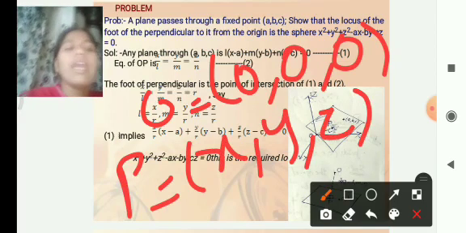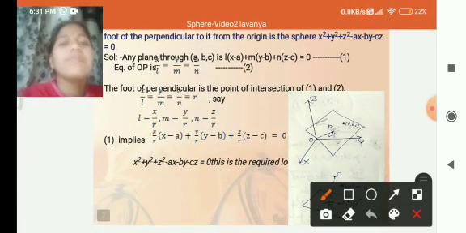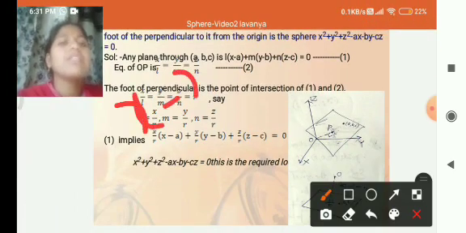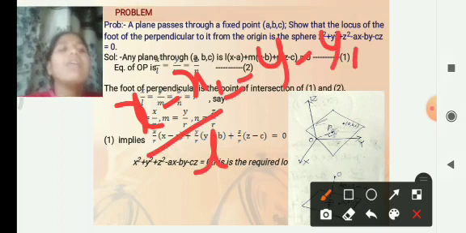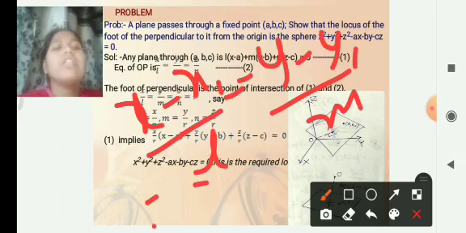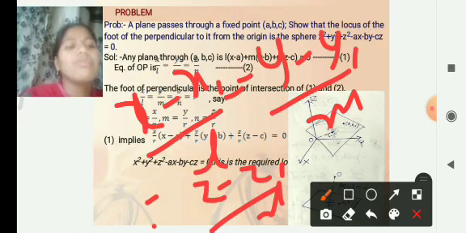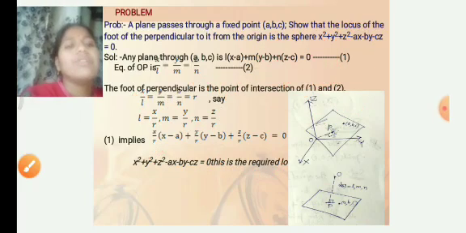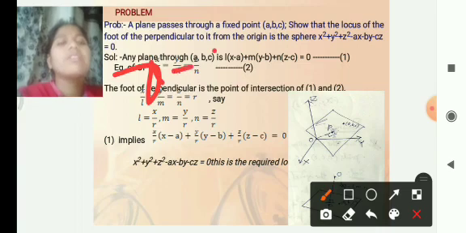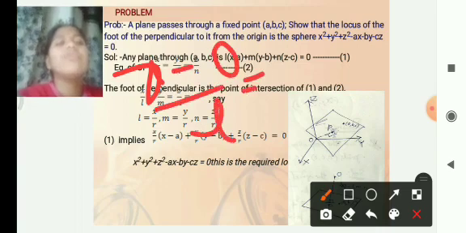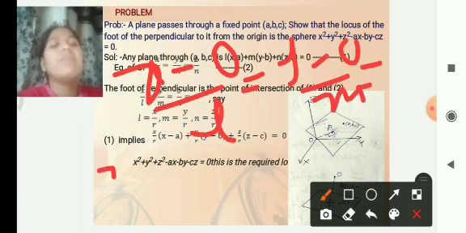The line passing through the point is x minus x1 by l is equal to y minus y1 by m is equal to z minus z1 by n. Here this becomes x minus 0 by l is equal to y minus 0 by m is equal to z minus 0 by n.